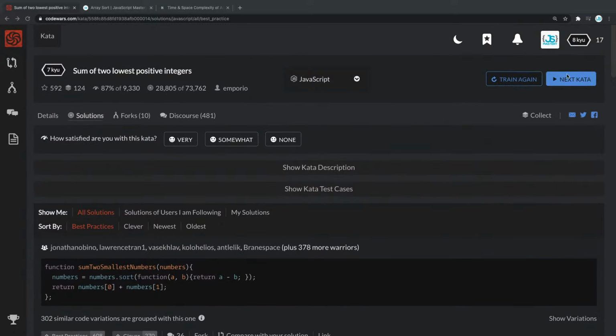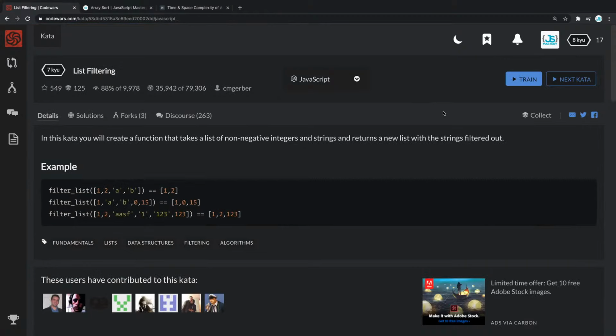So in here, let's go to the next kata. And let's see what's happening. The next one is list filtering.